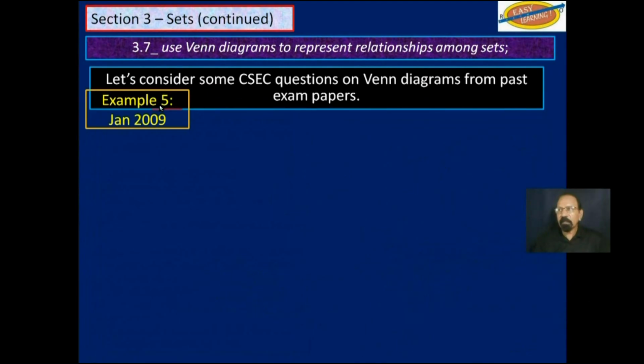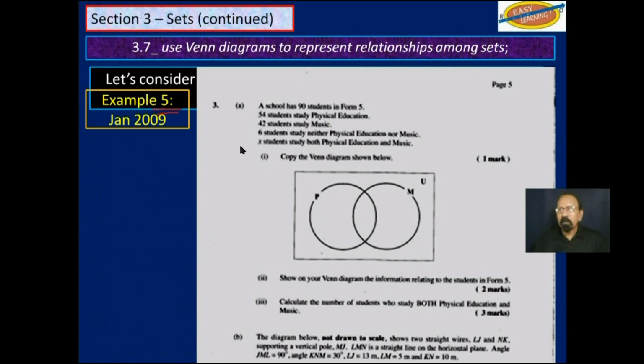Finally, example 5. Again, you have some data here. You have a Venn diagram here, just an outline of a Venn diagram. It says copy the Venn diagram shown below for 1 mark. And then for 2 more marks and 3 more marks, you have part 2 and part 3. So let's see what that looks like since you cannot see this clearly here.